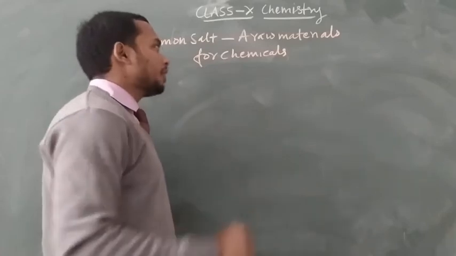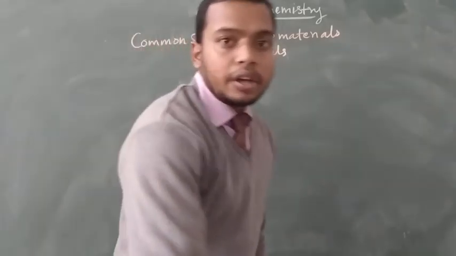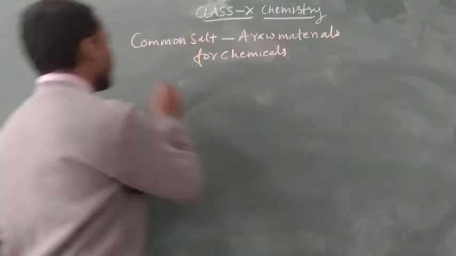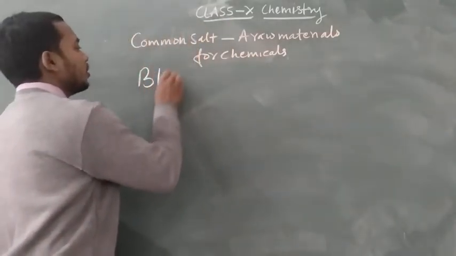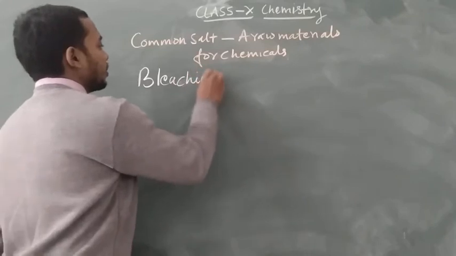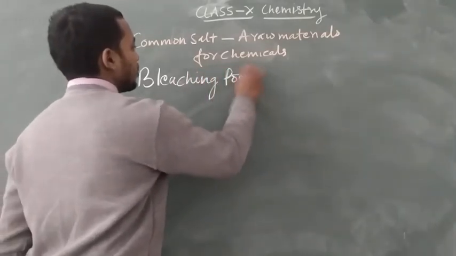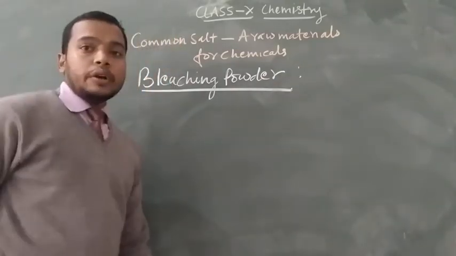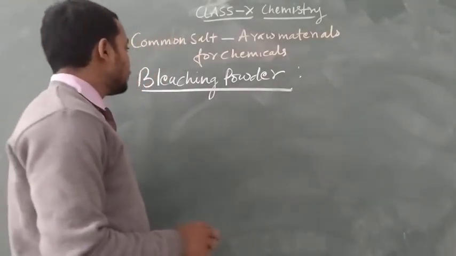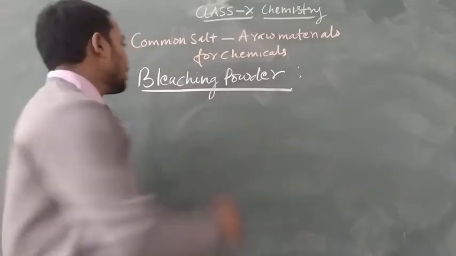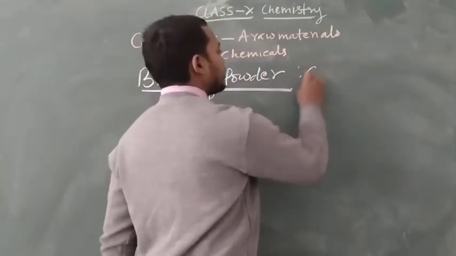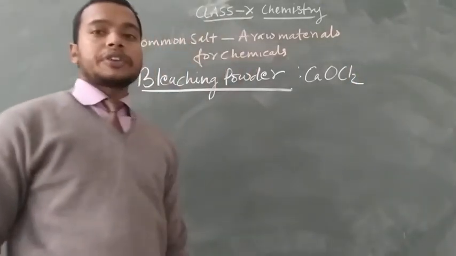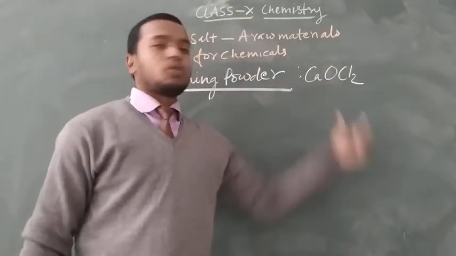We already have our chlorine gas. Now the formation of bleaching powder. The formula of bleaching powder is CaOCl2, which is calcium oxychloride or calcium hypochlorite.